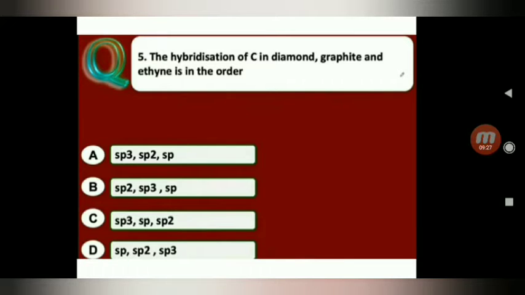Ultimately, ethyne is an alkyne. Alkynes mean a triple bond, and a triple-bond-containing carbon undergoes sp hybridization. So the answer is A.